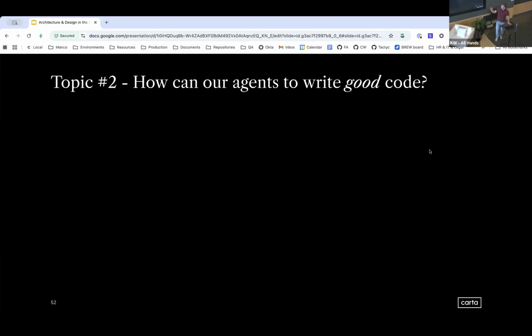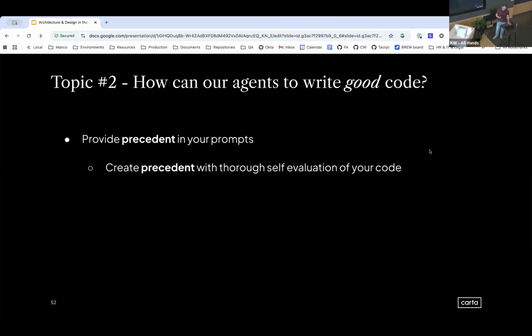Topic number 2, once we can distill good and bad code down, how do we make sure that agents write good code in the future? Very important to provide precedent in your prompts. And what that also means is we need to create precedent by evaluating our own code, especially now more than ever. Think 10 years from now when agents are autonomously creating code, we need to have that precedent built up in the code base so that the patterns agents are capable of looking for are good patterns that we can encourage. And enforce strong interfaces in your code.